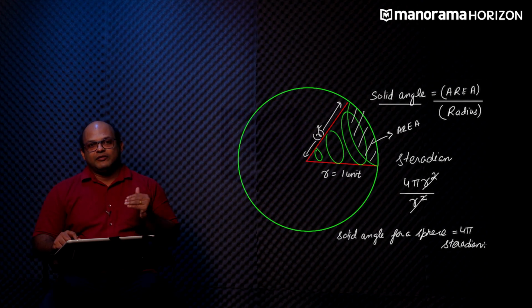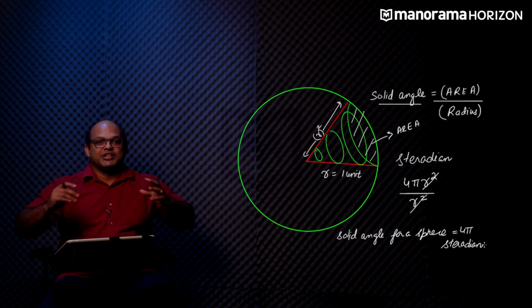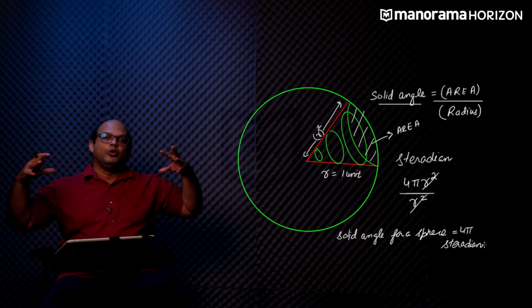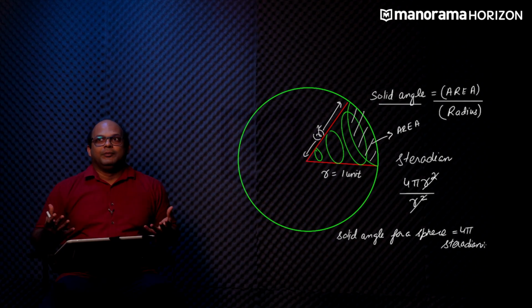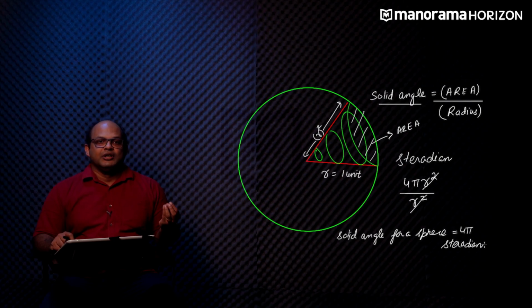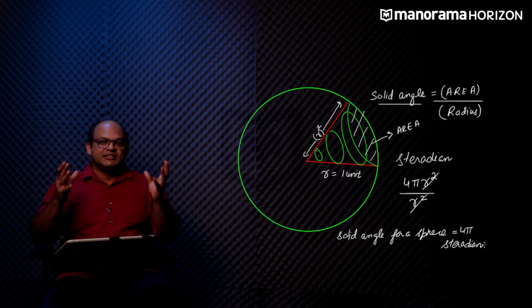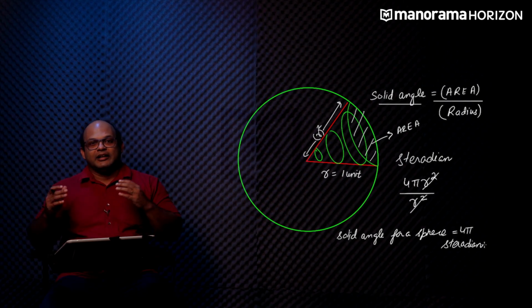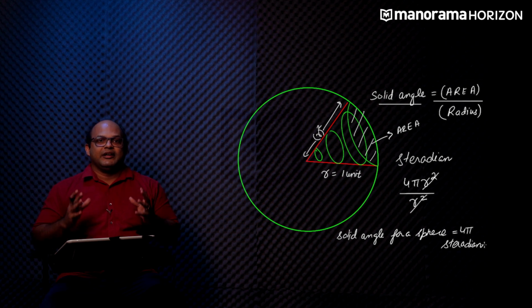Now the reason that we have defined the solid angle is, in physics there are many quantities which are spread out over large volumes, which are being emitted by a volume or going into a volume. For example, the light being emitted by a star, or the electrical field that is being emitted by a point charge. These problems have spherical symmetry, and using the solid angle greatly increases the chances that we can get our answer easily and quickly.